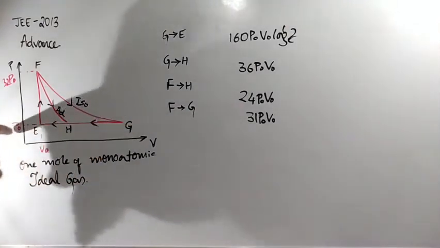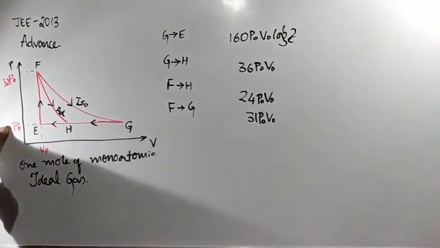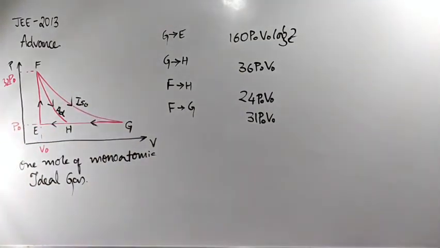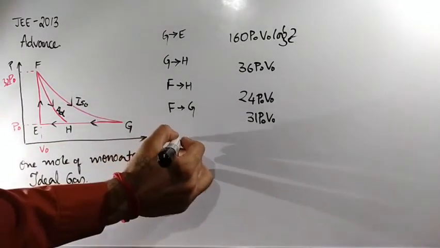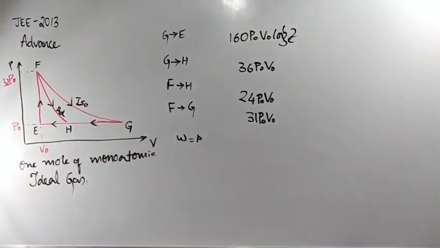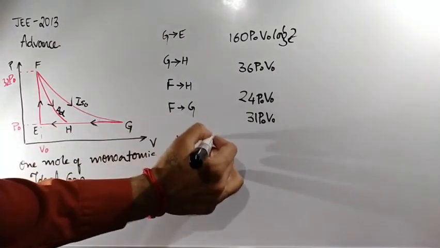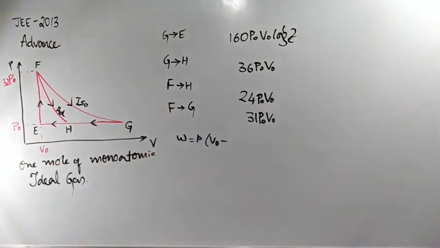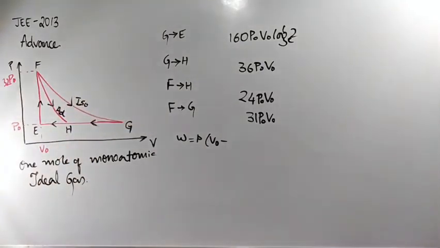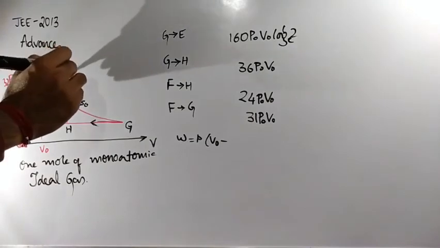First process, G to E. Constant pressure is there from G to E. Pressure is constant, so what is the work done formula? Work done is P into delta V, final minus initial. Final value is V naught, but the initial value we don't know. So how to calculate that value? Now F to G is an isothermal process, so for this process I can apply P1 V1 equal to P2 V2.